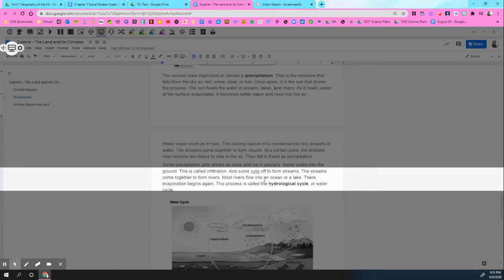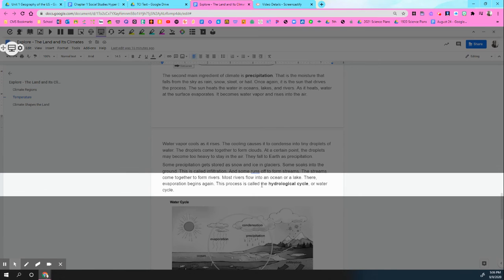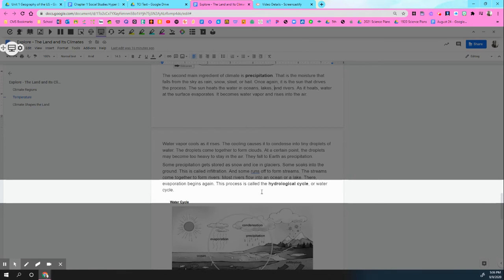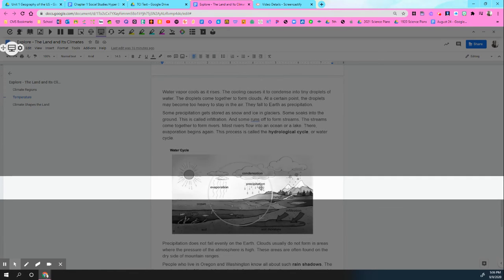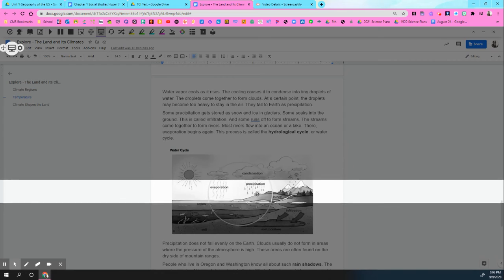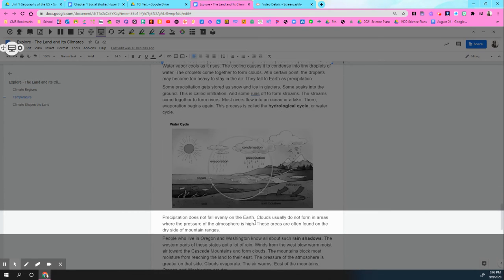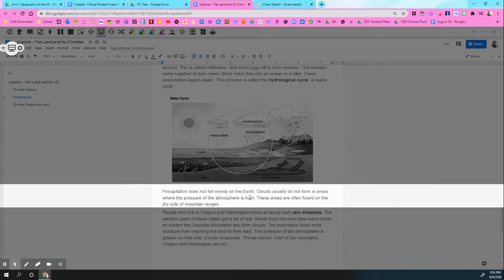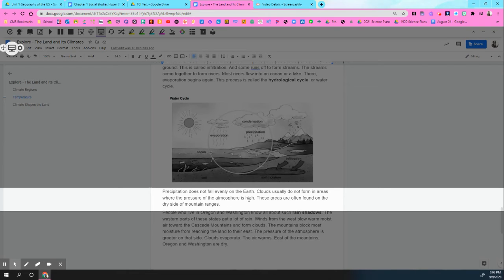This is called infiltration, and some runs off to form streams. The streams come together to form rivers. Most rivers flow into an ocean or a lake. There, evaporation begins again. This process is called the hydrological cycle, or water cycle, which we learn about in science. It's our next unit. Precipitation does not fall evenly on the earth.